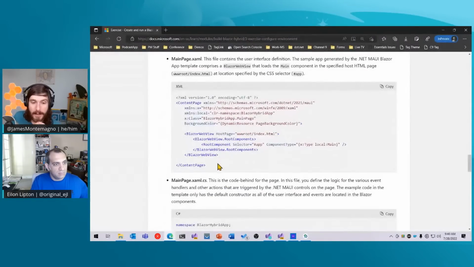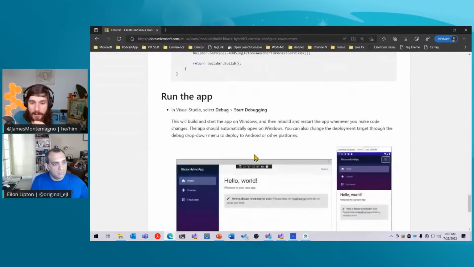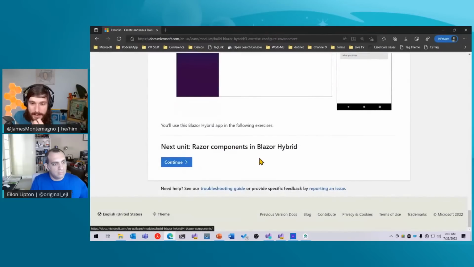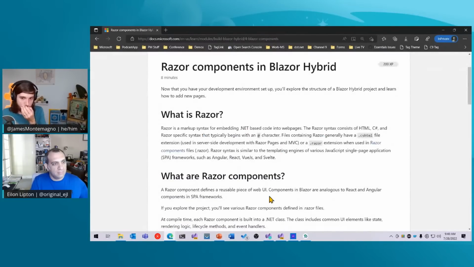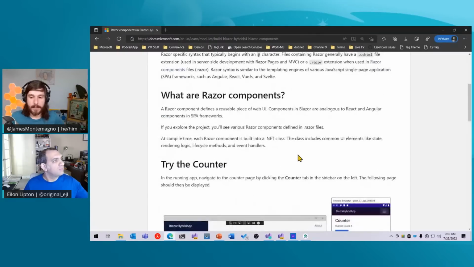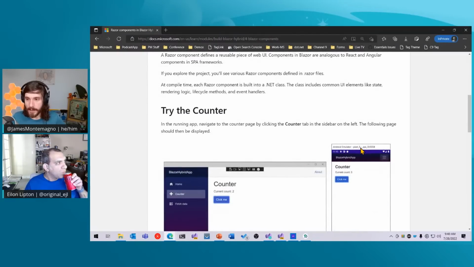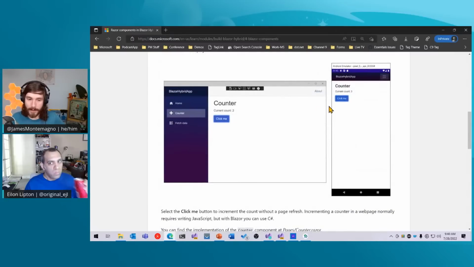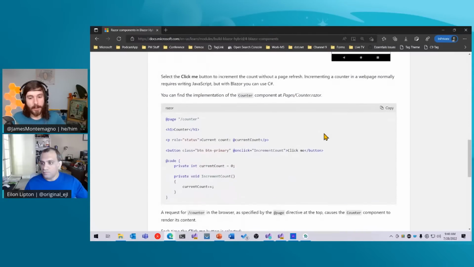So we learned all about this stuff. I told you all about this stuff. Wow, so much code. We ran the app. Amazing. Now, so far, we've talked a little bit about Razor, and we've talked about some of the things that you see. And inside of here, we've tested out the counter. So we did this, which is cool. We incremented the counter here.